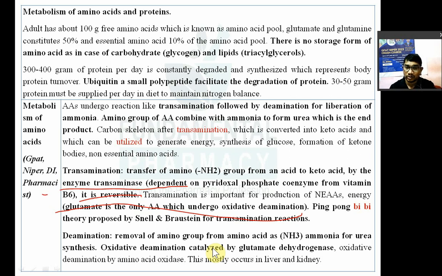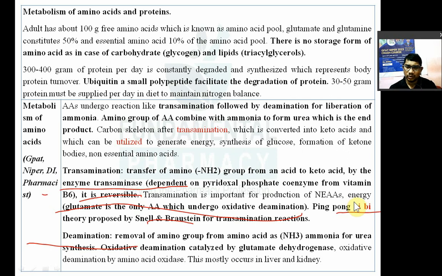The ping pong bi bi model is there for the transamination reaction, which was proposed by Snell and Braunstein. The spelling is also correct; yesterday I said the spelling was wrong, but it is not wrong. Now deamination is the removal of the amino group from an amino acid as ammonia for urea synthesis.